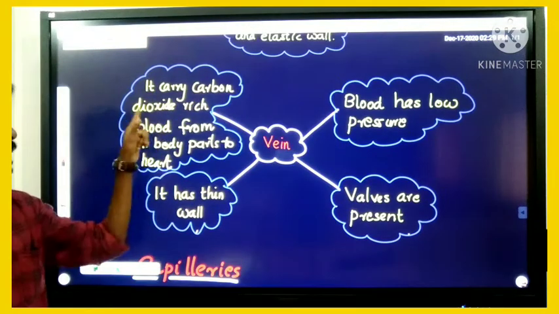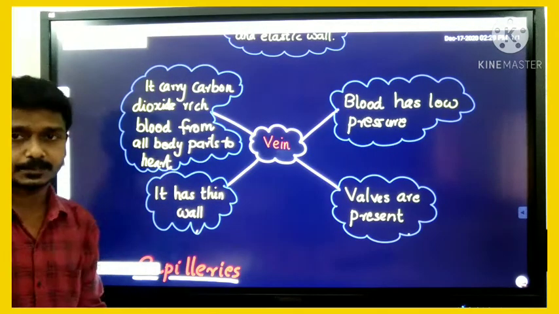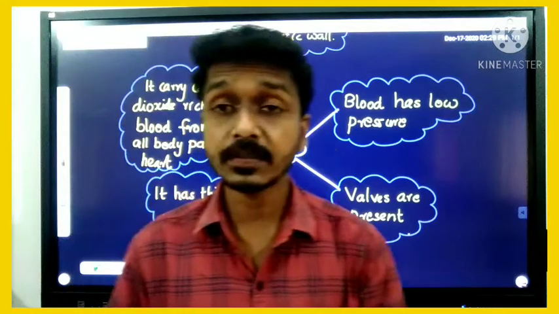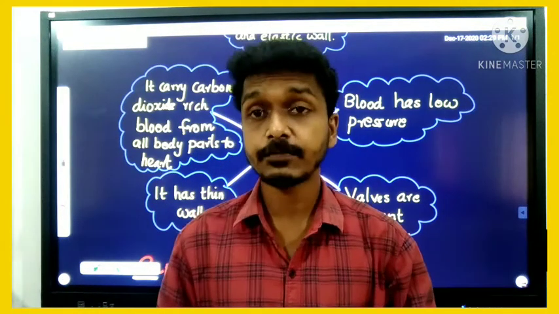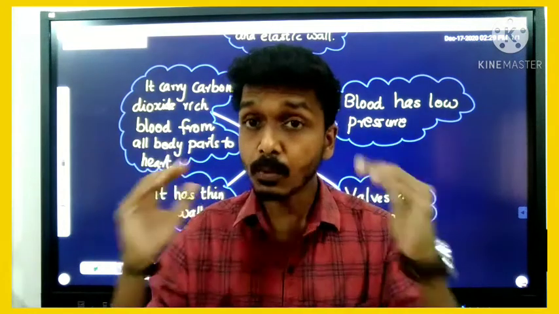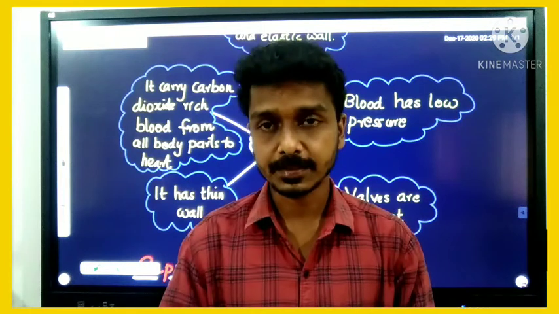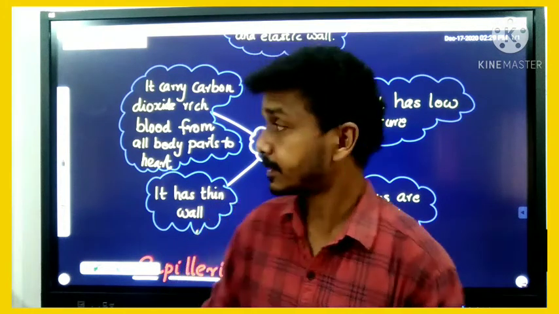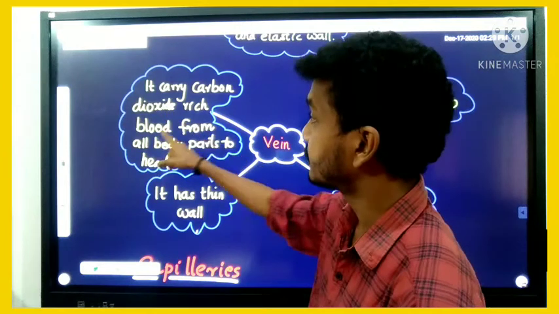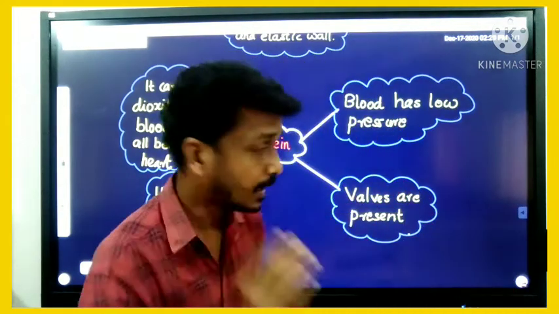Veins carry carbon dioxide-rich blood from all the body parts to the heart. That is the function of the vein.